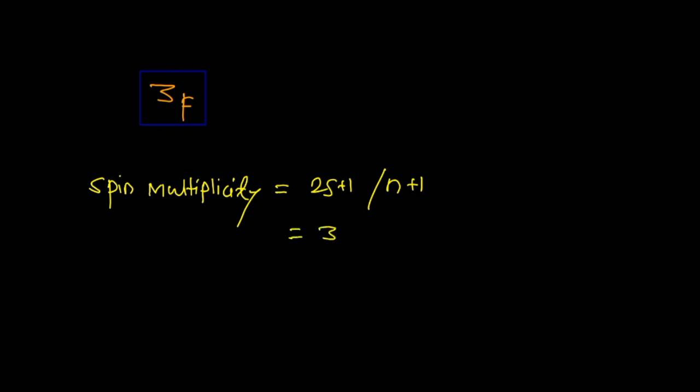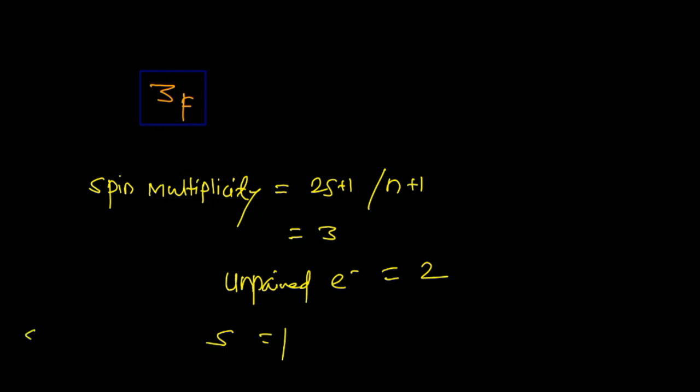Again, the same way. Firstly we have to find out the S value, the spin, and for that we have to find out the spin multiplicity. What is spin multiplicity now? Spin multiplicity is found with the help of 2S plus 1, or the other equation is N plus 1. What is that N now? It is the number of unpaired electrons. So if your spin multiplicity is 3, how many unpaired electrons are there? We just reduce 1. That means 3 minus 1, it should be 2. That means unpaired electrons is equal to 2 now. If 2 unpaired electrons, that means your spin should be 1.